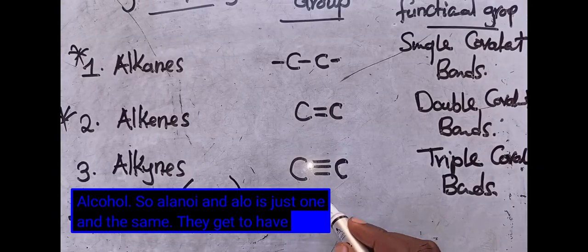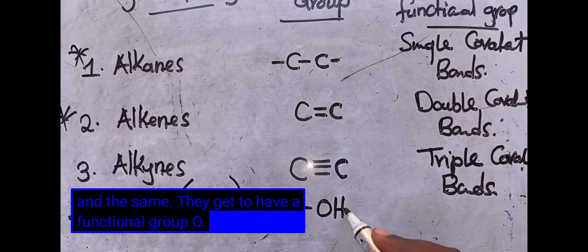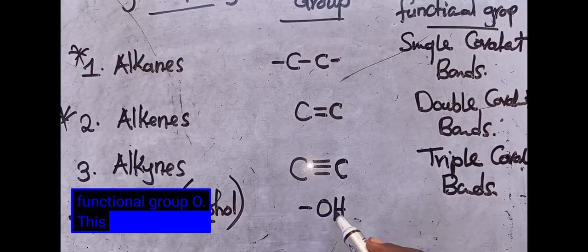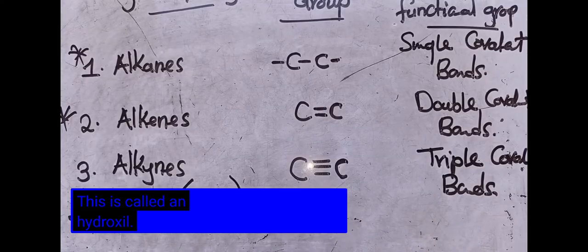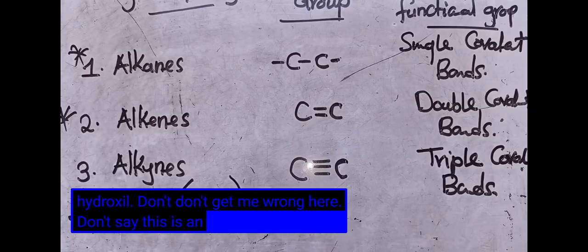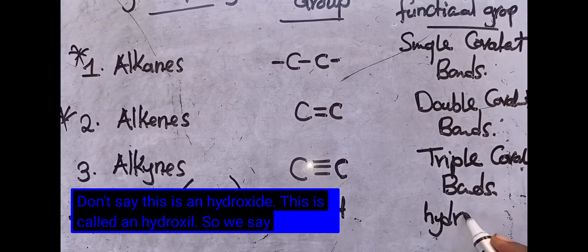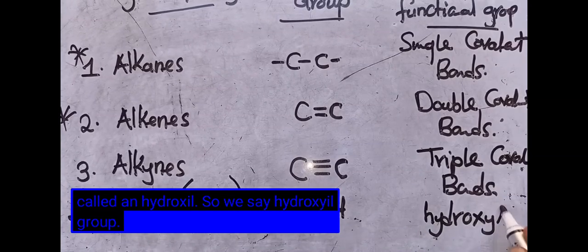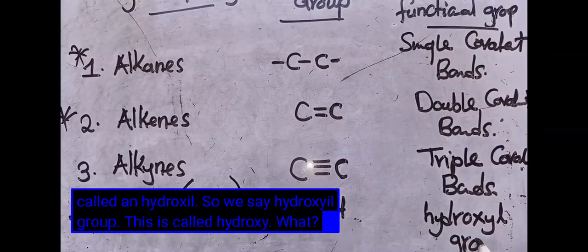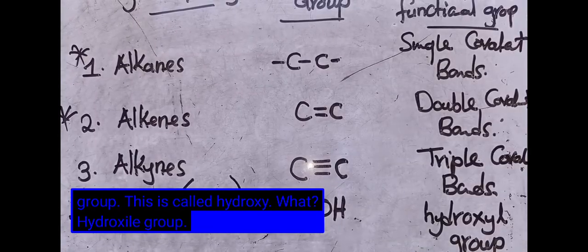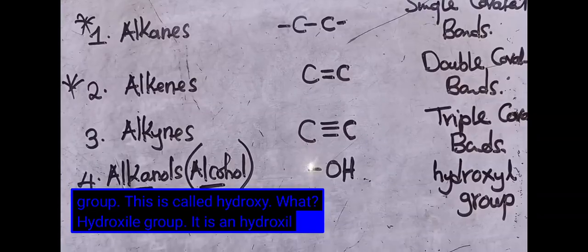They get to have a functional group OH. This is called a hydroxyl. Don't get me wrong here. Don't say this is a hydroxide. This is called a hydroxyl, so we say hydroxyl group.